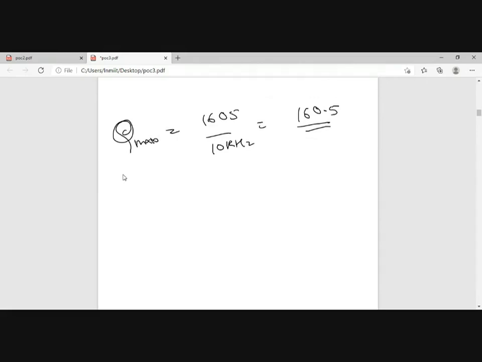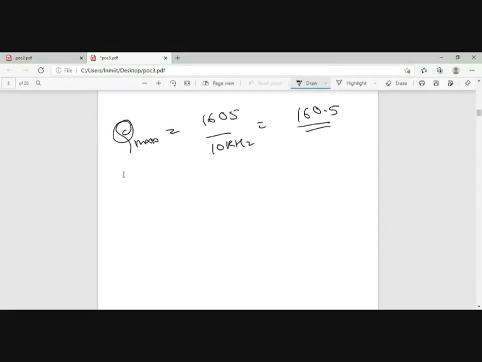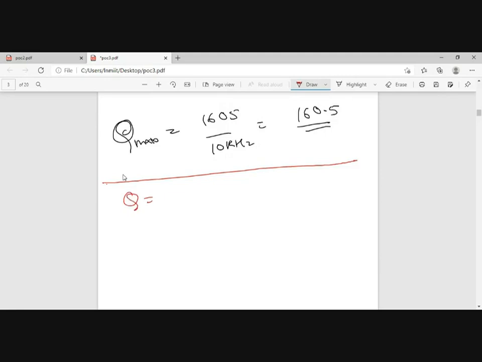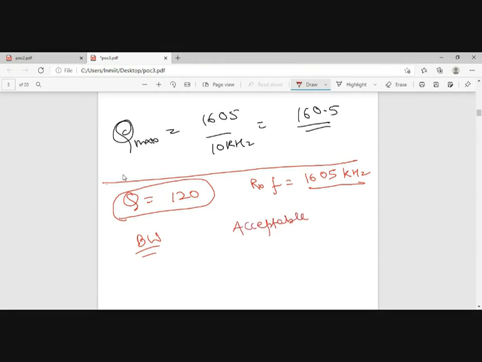If the practical value of Q is selected to be 120, and the received frequency is 1605 kilohertz, what will be the bandwidth? And you have to comment whether it is acceptable or not.